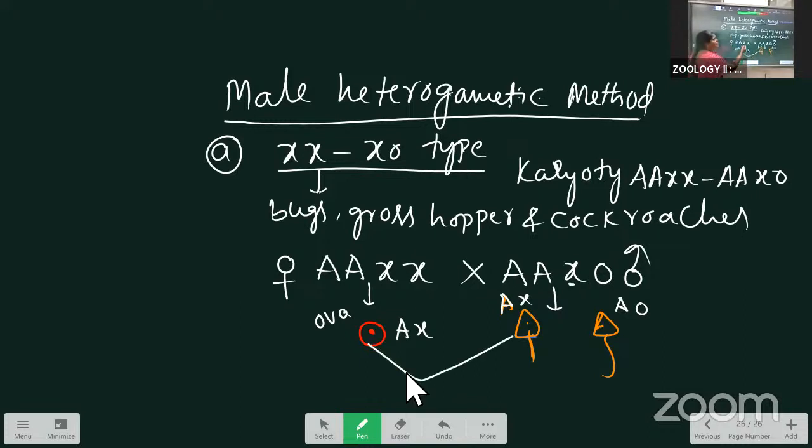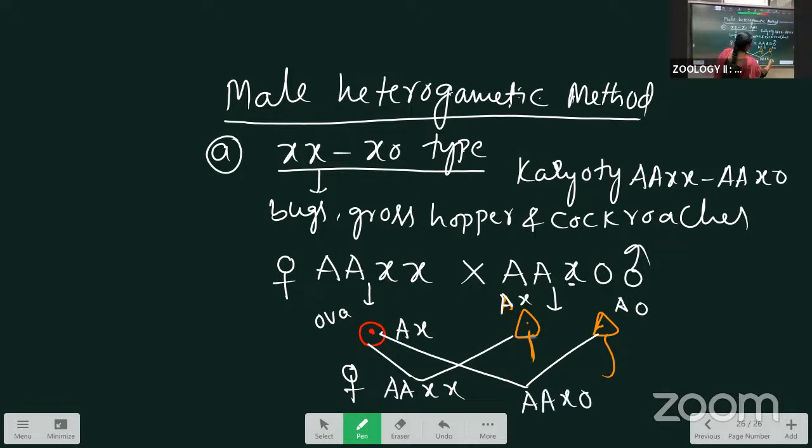If all the ova are the same, but the sperms are different, here they are AAXX. The next generation has AAXX. It is called a female. Next, the ovum attached to the AO sperm is formed as AAXO.